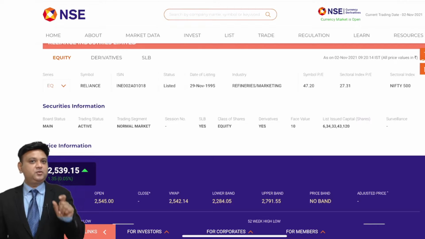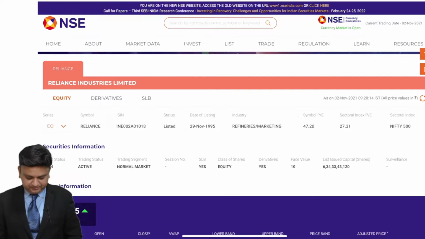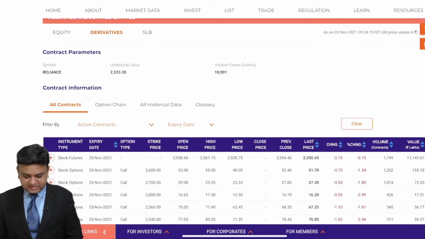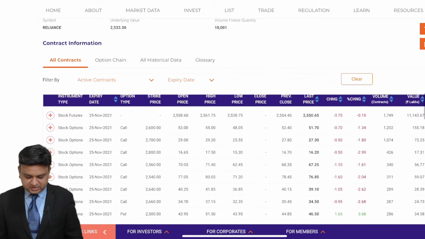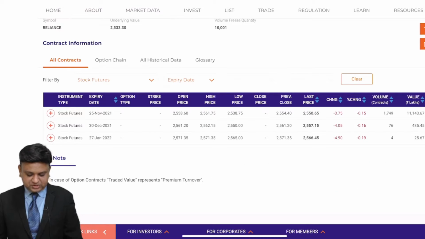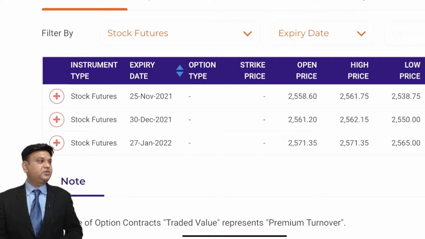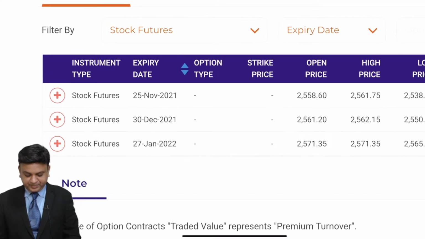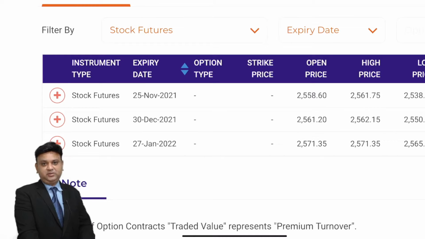Now to understand the futures price, I am going into the derivative segment. In the derivative segment, there are 2 things that you can see. One is the option contract and another is the futures contract. So I am selecting stock futures. As we were discussing, there are 3 dates for which the futures contracts are available. One is 25th of November, another is 30th of December, and the last is 27th of January.